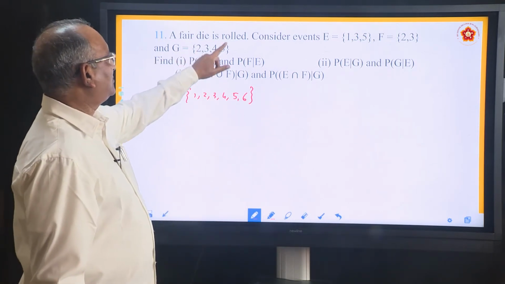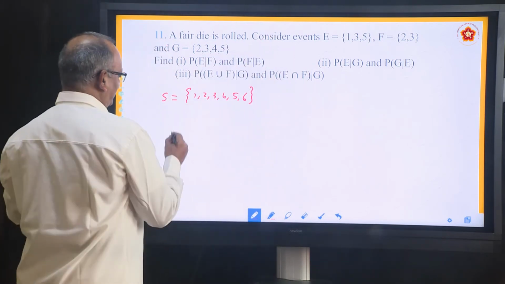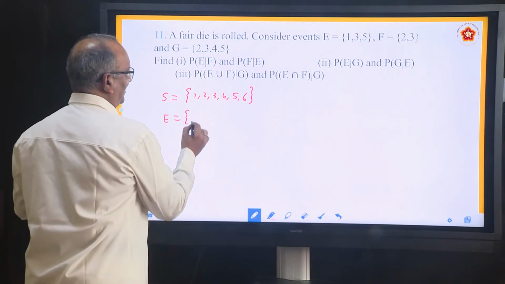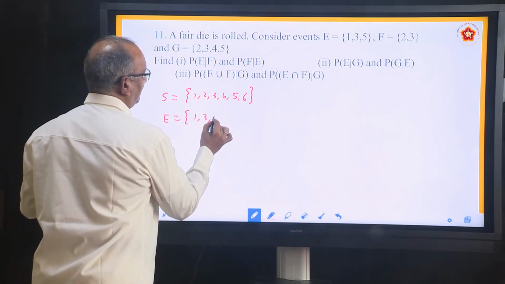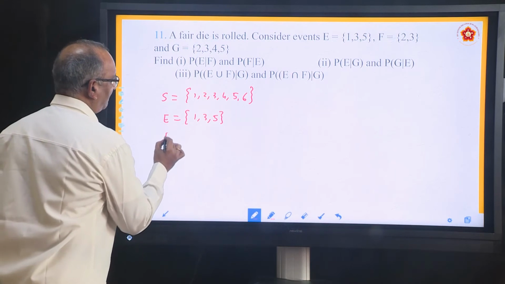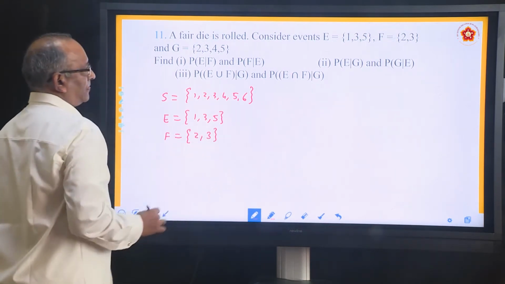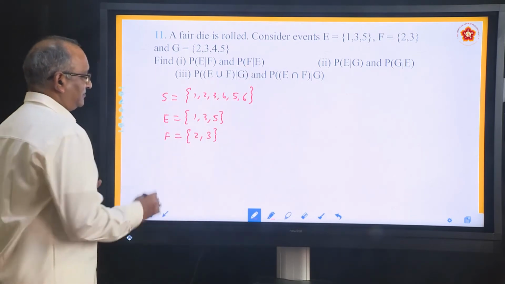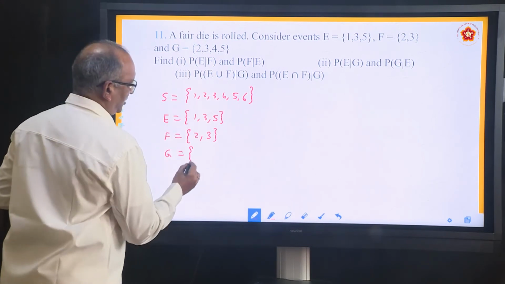A fair die is rolled. Consider the events. He has given E. What is E? 1, 3, 5. Remember E, F all will be subsets of S. F is 2, 3. Okay, and then he is asking us to answer. Achha, one more is there, G: 2, 3, 4, 5.